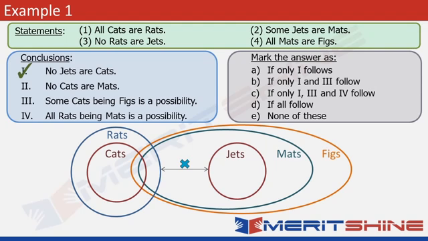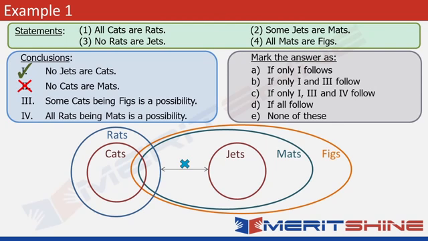But this tells us that cats can be mats. It's possible. You can see the possible overlap here. So this conclusion is false. It does not follow. I hope that's understood. Now look at the third conclusion. So this is the first possibility type of conclusion that we are handling. It says some cats being figs is a possibility.